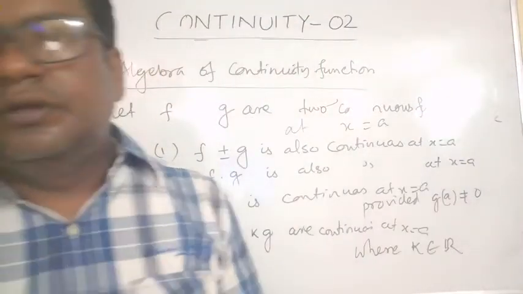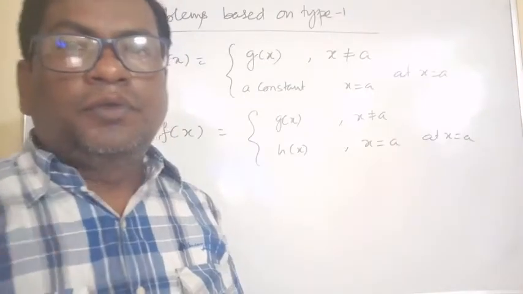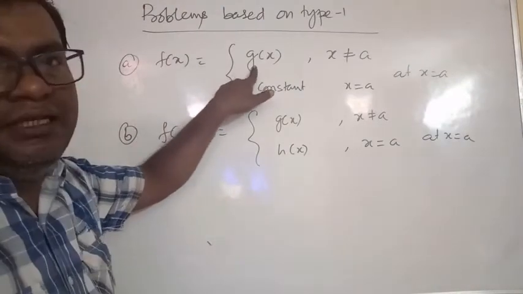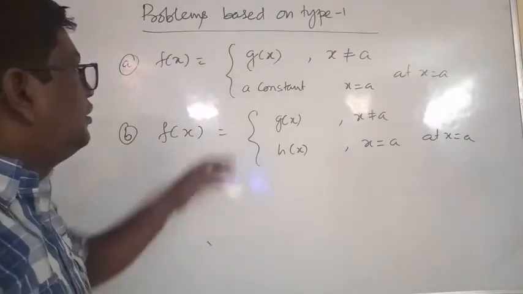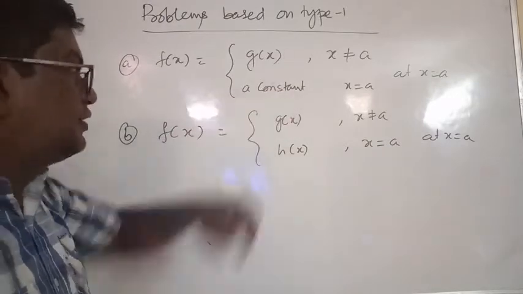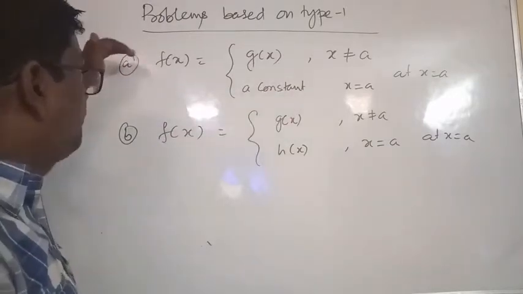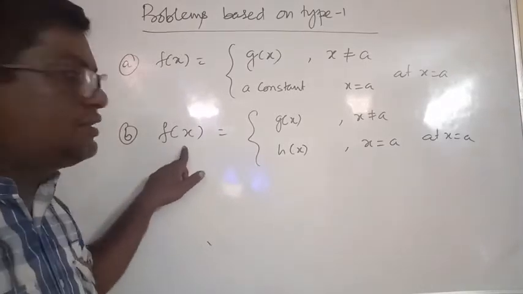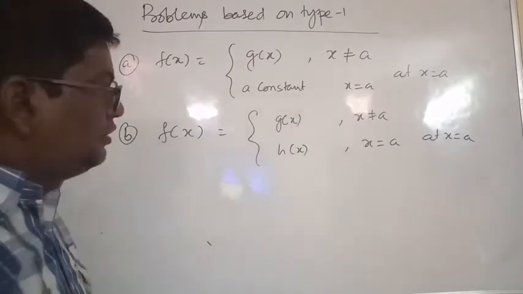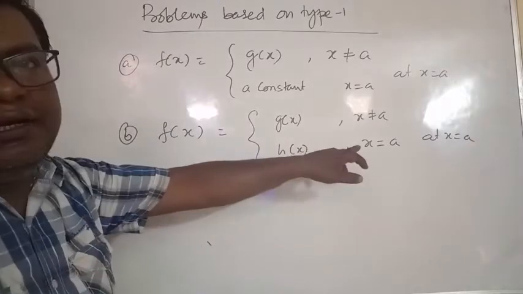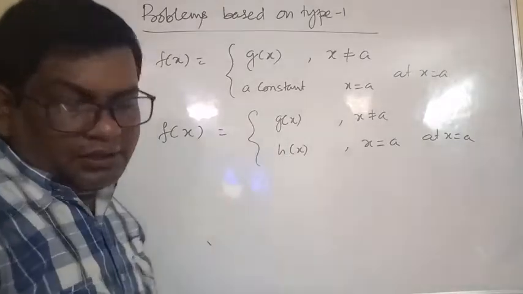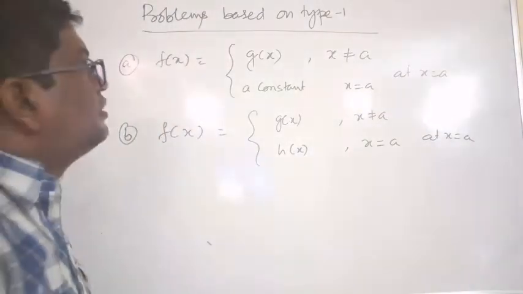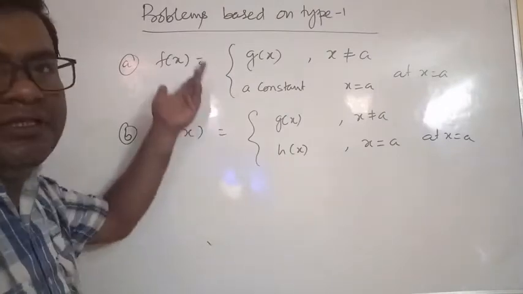Now, problem based on type 1. F of x is equal to g of x if x is not equal to a, or a constant if x is equal to a. This is type 1 first case, and this is type 1 second case. F of x is equal to g of x if x is not equal to a, h of x if x is equal to a. Right? How to examine the continuity of a function of this type.